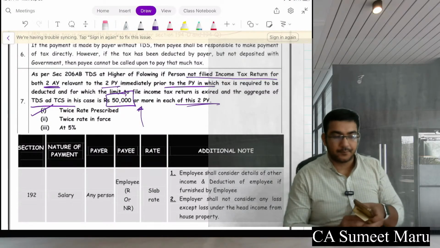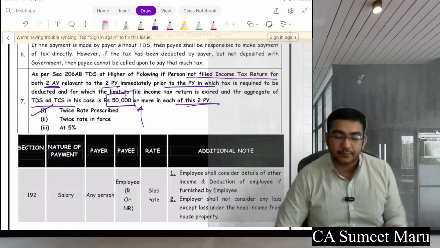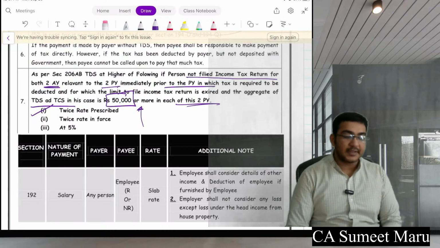Yeah, it's here now. Everyone clear? So now let's start with each and every section of this part.